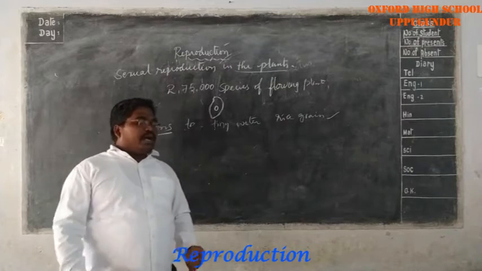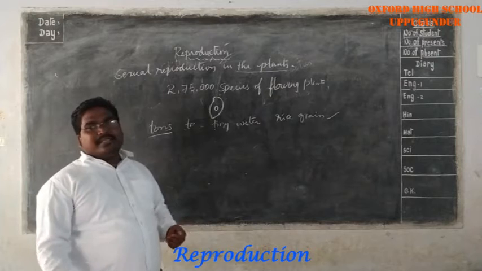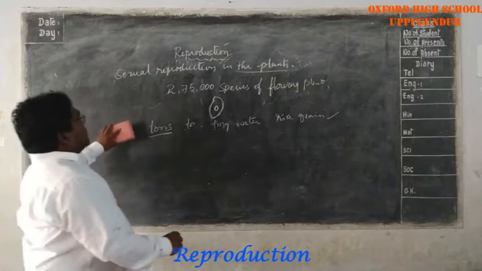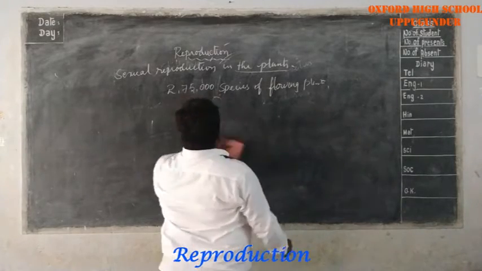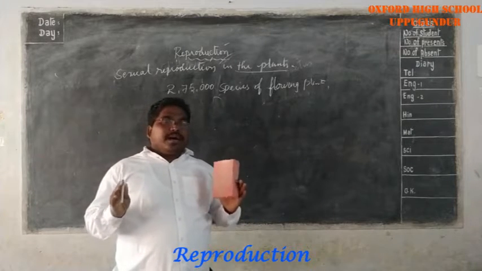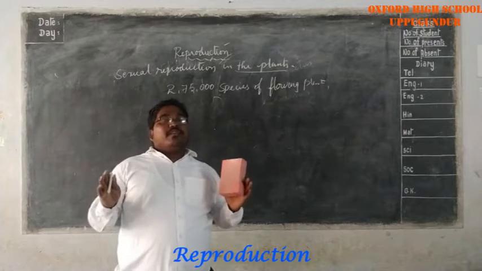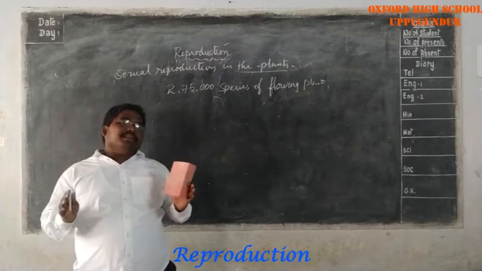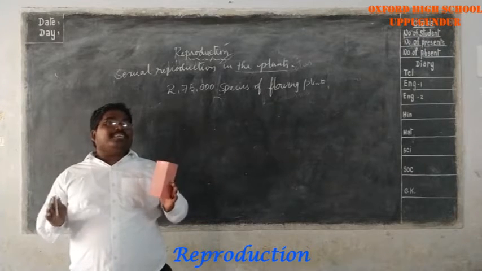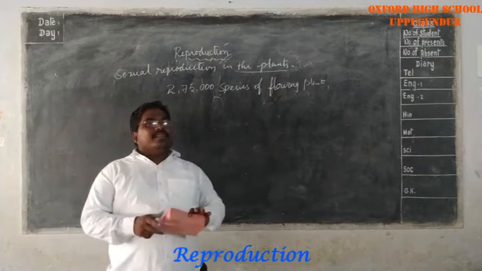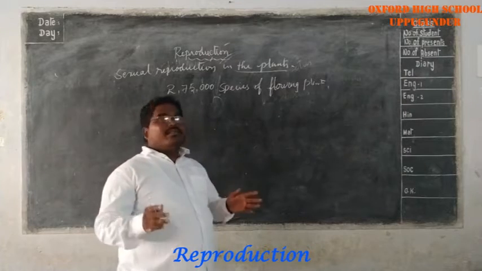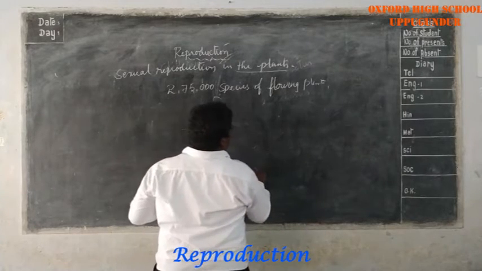Now let us see how sexual reproduction takes place in plants. Generally, the sexual parts are present in the flower of the flowering plant. Listen carefully: the sexual parts are present in the flower. There are different types of parts in it.